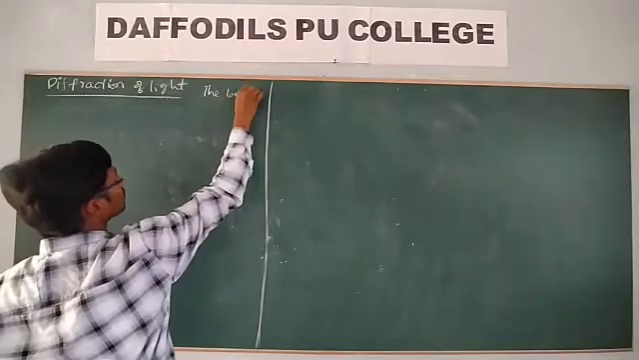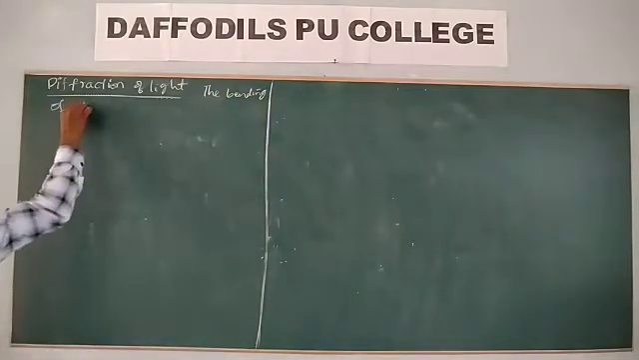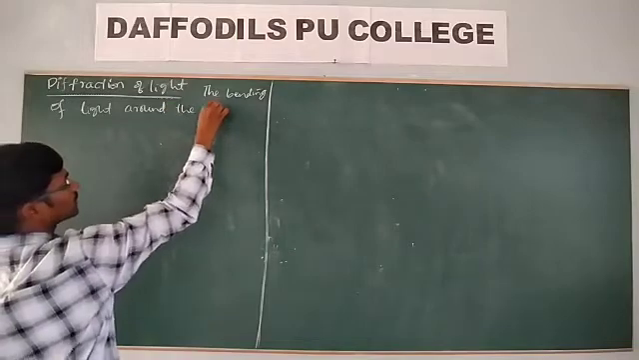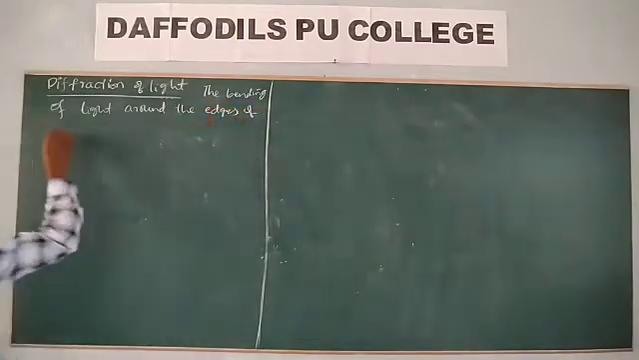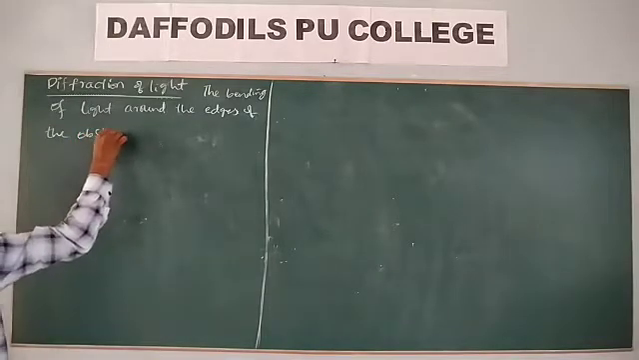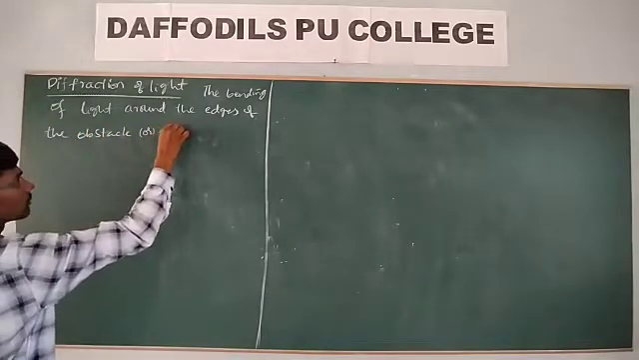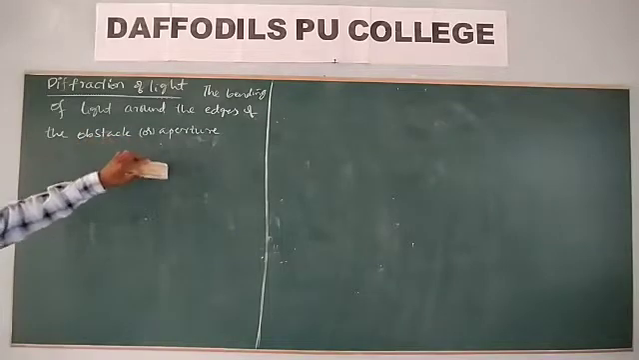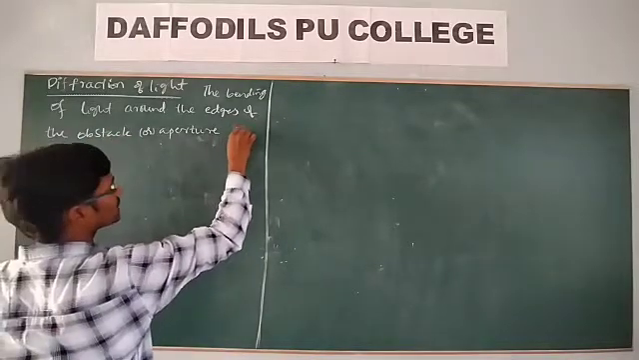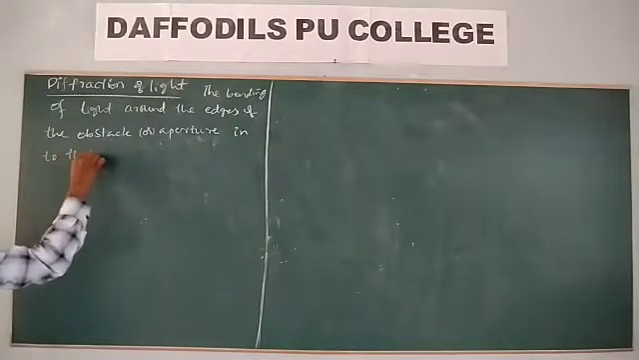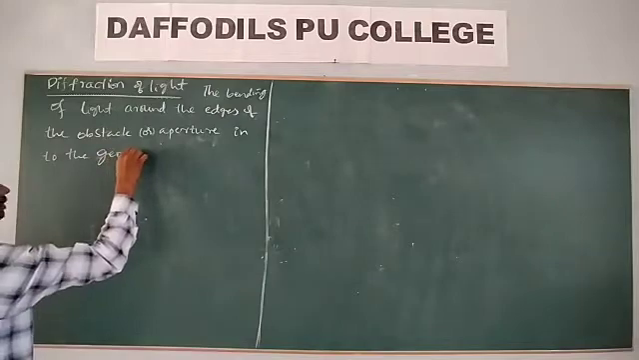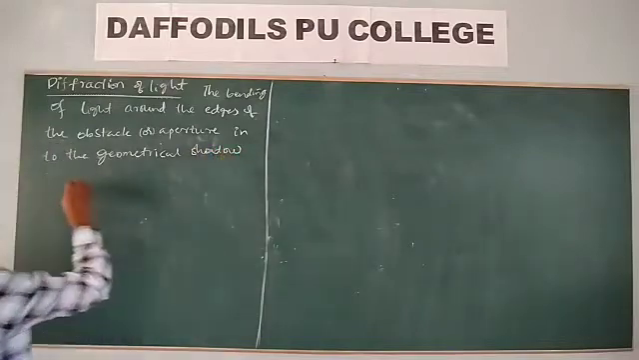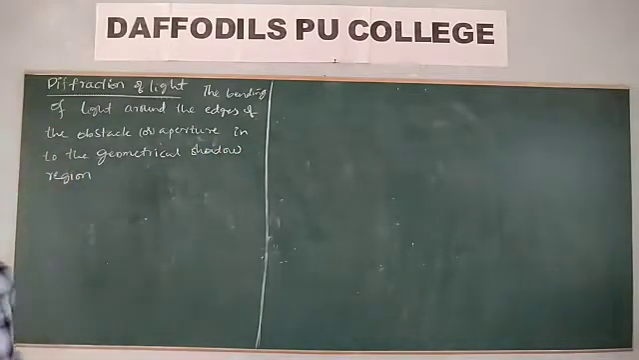The bending of light around the edges of the obstacle or aperture into the geometrical shadow region is called diffraction of the light.